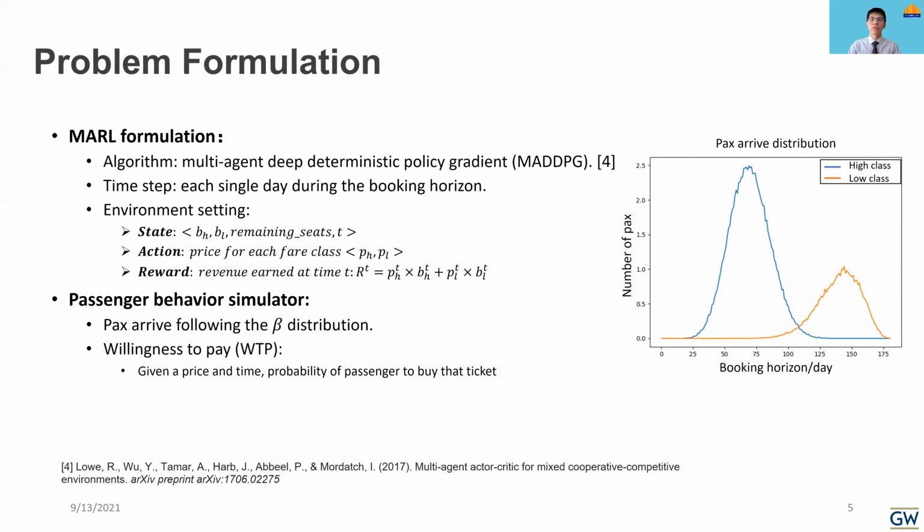For the passengers' behavior, firstly, we generate the passengers by beta distribution, and every passenger may buy a ticket depending on the willingness to pay, which is a probability related to the price and the days before departure.